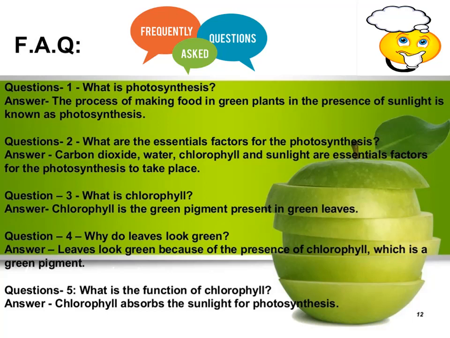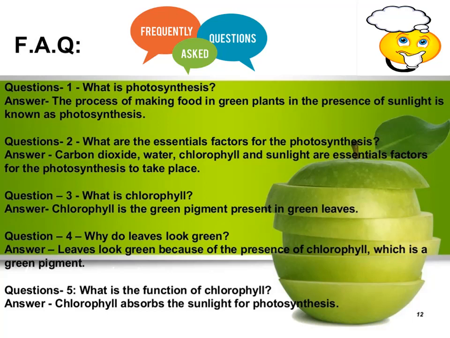Chlorophyll is the green pigment present in green leaves. What is a pigment? It is a substance which gives color to particular organisms, things, or organs. Here, chlorophyll itself is green, so it gives a green color to leaves. The leaves which are green have chlorophyll present in them.